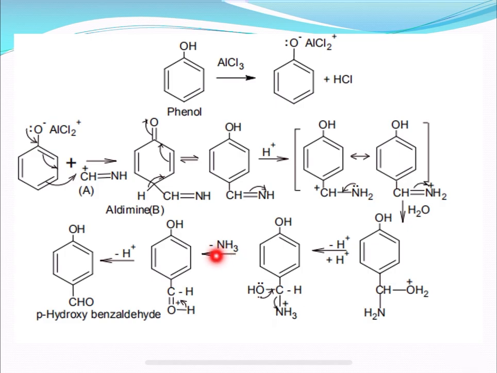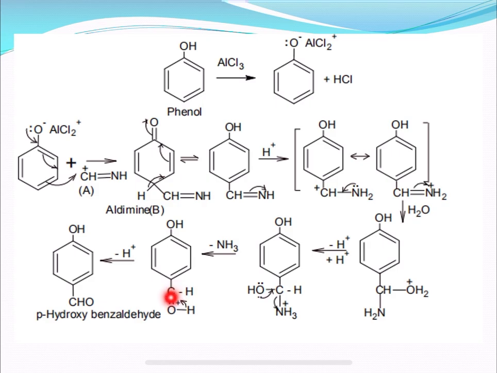In the next step, here ammonia is eliminated. So, when this bond gets broken up, NH3 will be removed. That is why I have written here minus NH3. So, this ammonia will be liberated.